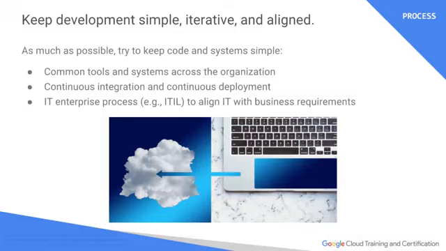So let's switch back over to process. If we're going to keep development simple, iterative, and aligned, how do we do that? Well, we want common tools and systems across the organization. Microservices can really make this very simple. Continuous integration and continuous deployment: Deployment Manager can really help with this. There are a number of different services that do support continuous deployment. And then developing IT enterprise processes. It's not fun, but the larger you grow, this is going to save a lot of people a lot of process and headaches. And you can take advantage of a lot of the learnings that Google has done throughout the years.